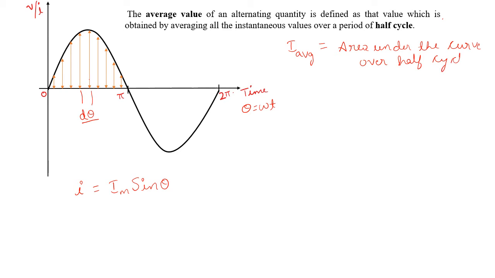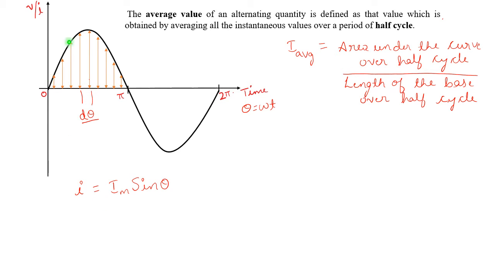divided by the length of the base over half cycle. This is the average formula of an alternating quantity, and the average of an alternating quantity is calculated for half cycle. Therefore, I average is equal to the area under the curve over half cycle by the length of the base over half cycle. Now, what is the area under the curve over half cycle?